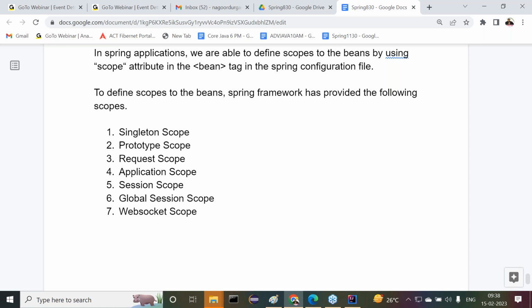What are the various scopes available? Singleton scope, prototype scope, request scope, application scope, session scope, global session scope, and then WebSocket scope. Clear or not? Out of these 7 scopes, only the first 2 types are supported in the Spring core module, in standalone applications. The remaining scopes are utilized in web applications, using the Spring web module to prepare web applications. There we are able to see all the remaining scopes. But only 2 types of scopes are possible in the core module.